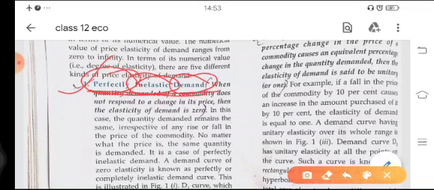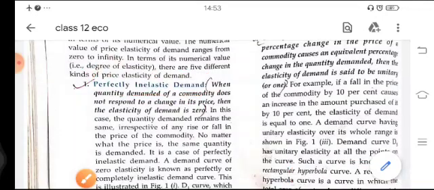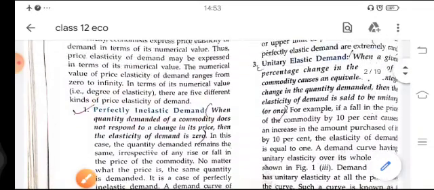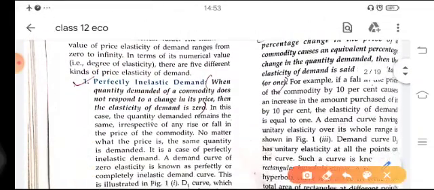Either the price is increasing or decreasing, but there is no change in the quantity of the commodity demanded. When the quantity demanded of a commodity does not respond to a change in its price, then the elasticity of demand is 0. Why?